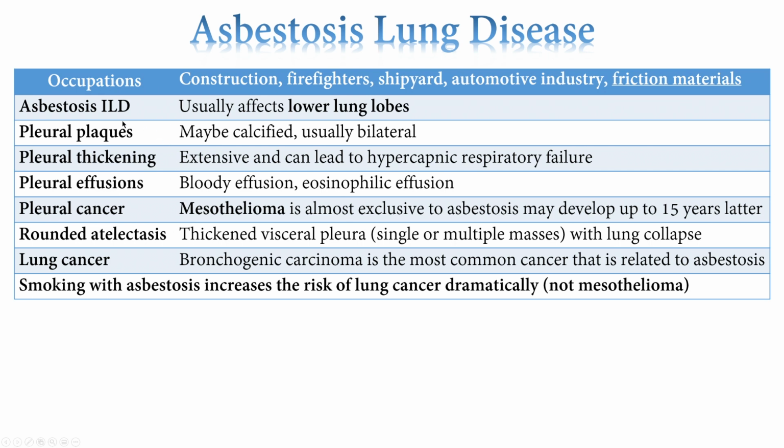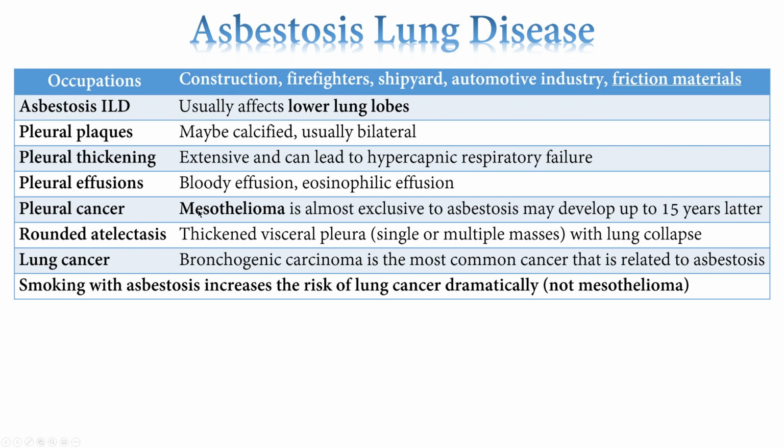They can range from interstitial lung disease to calcified bilateral pleural plaques, pleural thickening, all right, effusions, mesothelioma. Now, mesothelioma is a specific cancer, specifically due to asbestos. All right, it's almost exclusive to asbestos, and maybe develops 10, 20 years after the exposure.